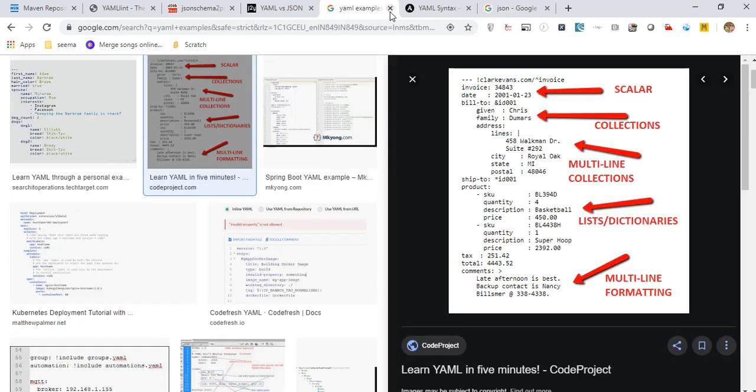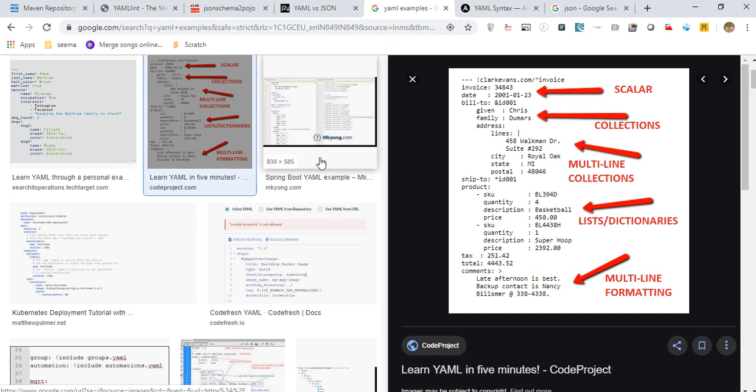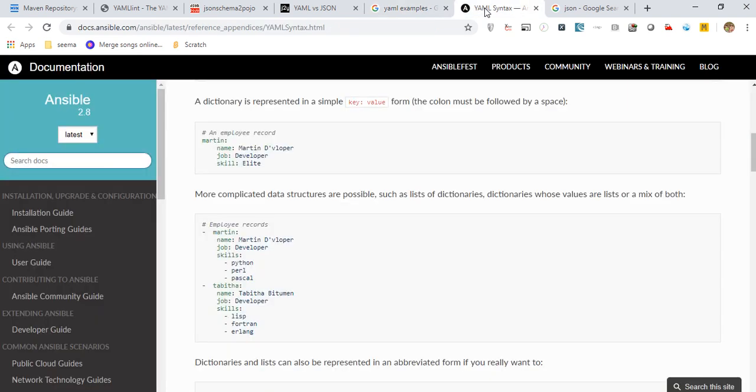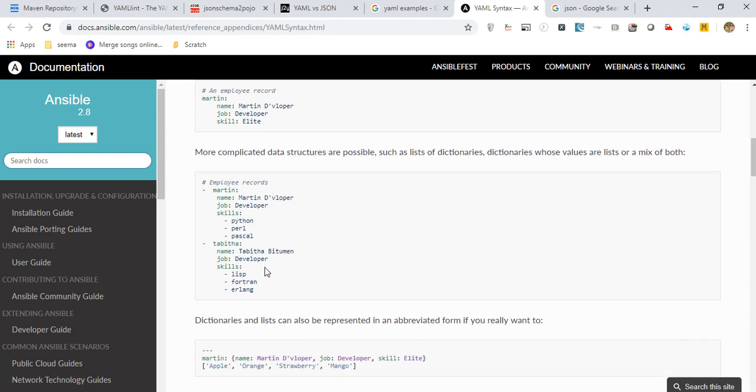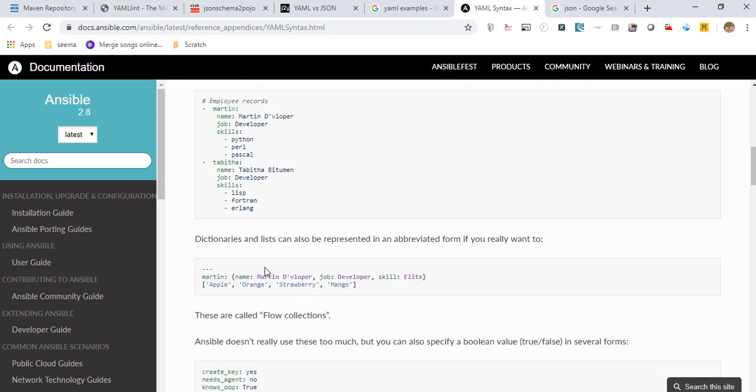So let me close this. Just see, these are YAMLs, with a few syntax elements. This is the YAML: name Martin, these are key-values. Then this is a list: under skills we have written Python, Perl, Pascal. So this is a list of skills. This is a normal key-value kind of thing. This is very easy to understand. A layman, a non-technical person, can easily understand this YAML.